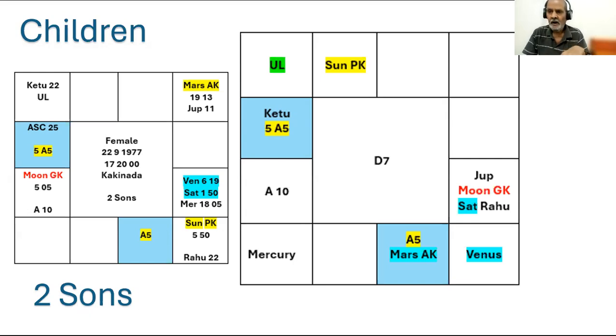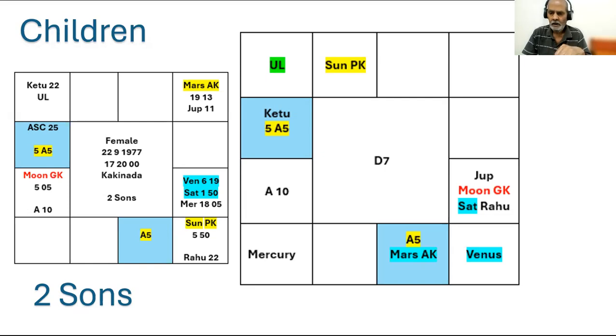Then what does it mean? Either the children of the native, he suffers some kind of debacle with respect to his children, or his children may work in some professions which are connected to the sixth house or the third house. So here, A10, the house of the pada of the profession, Vritti pada, Rajya pada, is occupied by Saturn, its own lord.